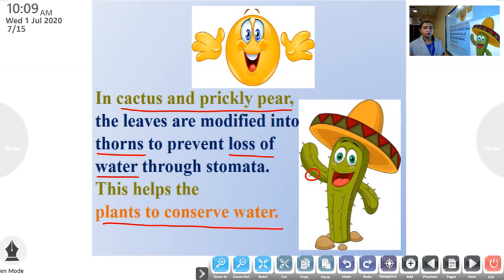This helps the plants to conserve water. Can you see in this picture? Here the leaves are modified into thorns to prevent loss of water through stomata. Clear? Okay, good.